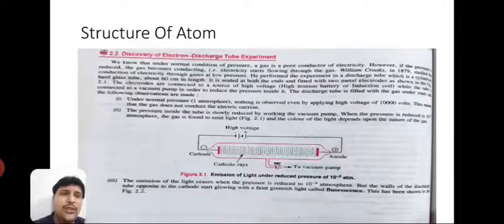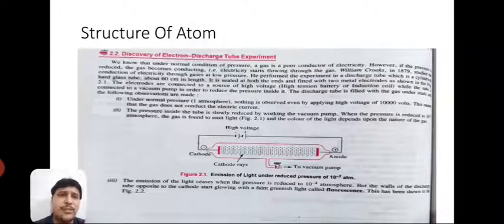In order to reduce the pressure inside it, the discharge tube is filled with the gas under study, and the following observations are made. The first observation is, after all this setup, at normal pressure, that is 1 atmosphere, nothing is observed even by applying a high voltage of 10,000 volts. This means that the gas does not conduct the electric current.